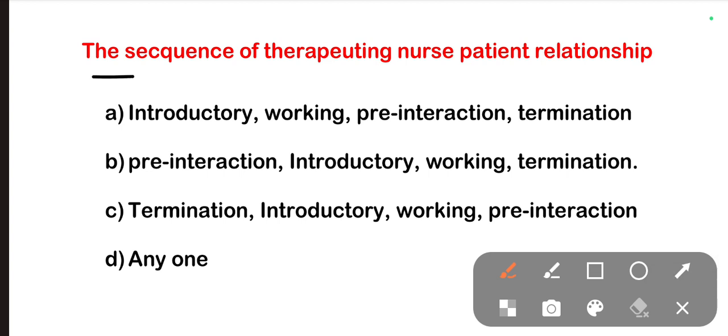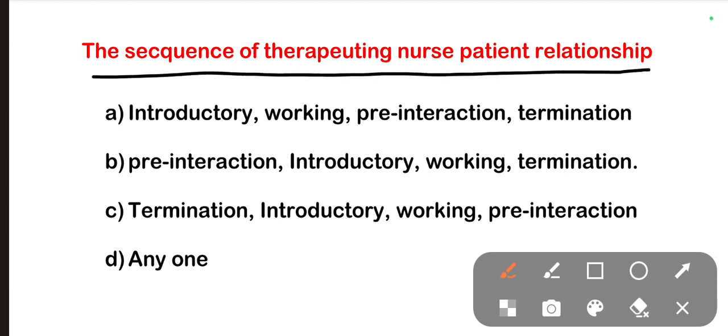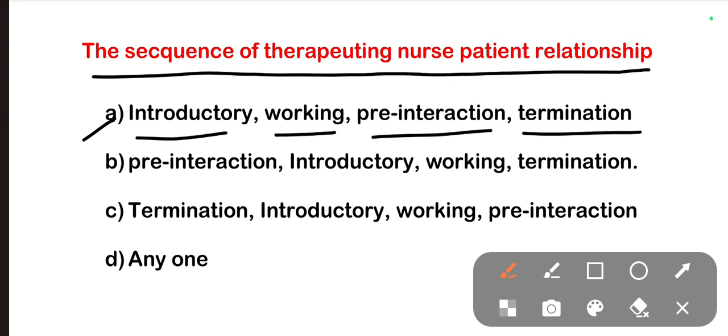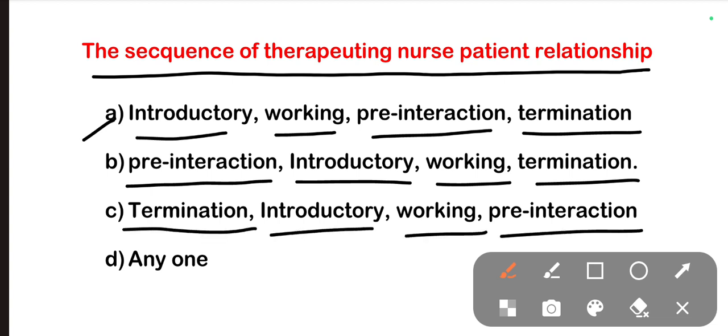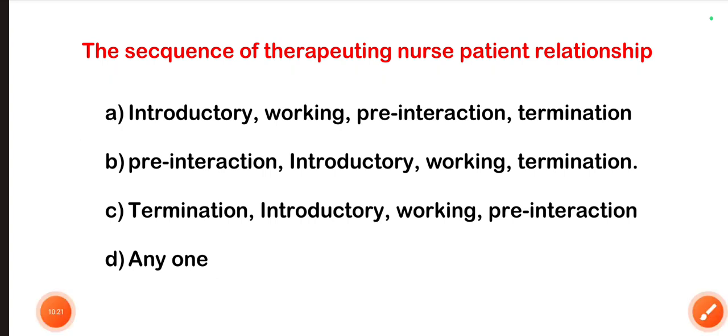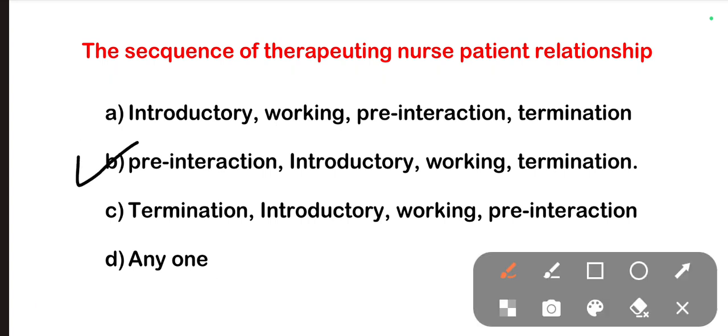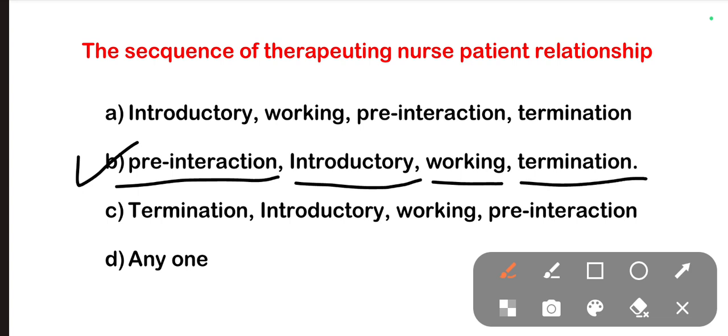The next one is the sequence of therapeutic nurse-patient relationship. Options: A, introductory, working, pre-interaction, and termination. Option B, pre-interaction, introductory, working, and termination. Option C, termination, introductory, working, and pre-interaction. Option D, any one. The right one is option B. The first phase is the pre-interaction phase, then introductory phase, working phase, and termination phase. So, in the case of therapeutic nurse-patient relationship, the most important thing is the introductory phase.